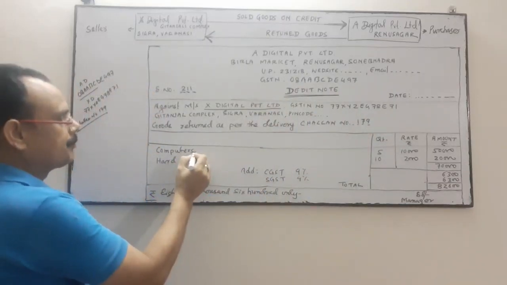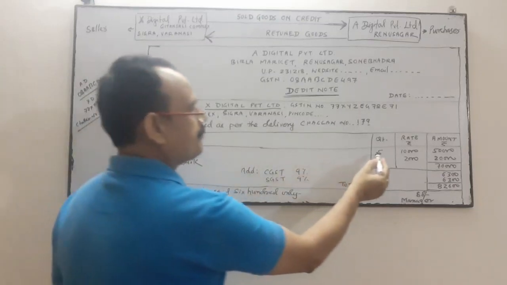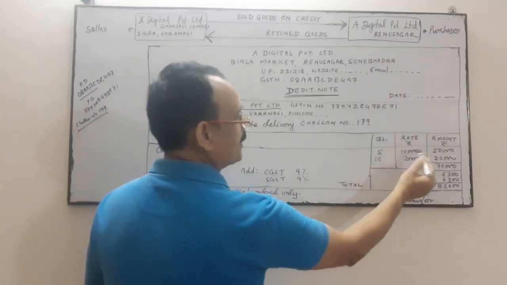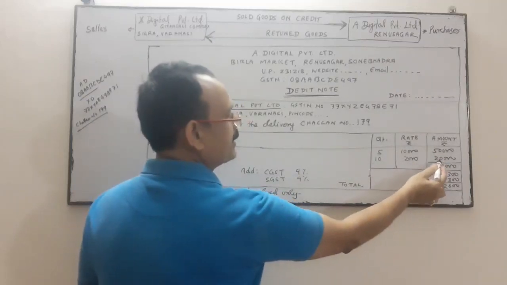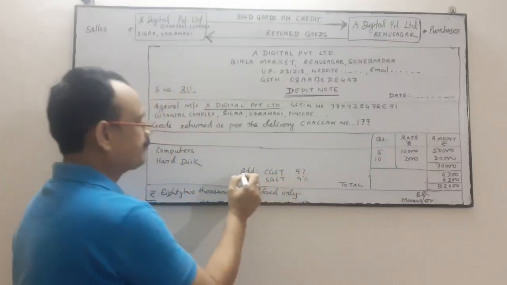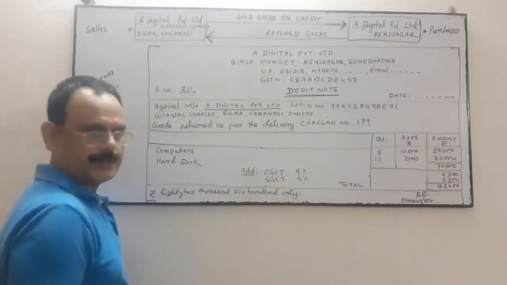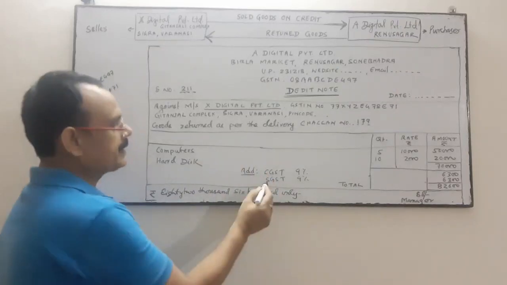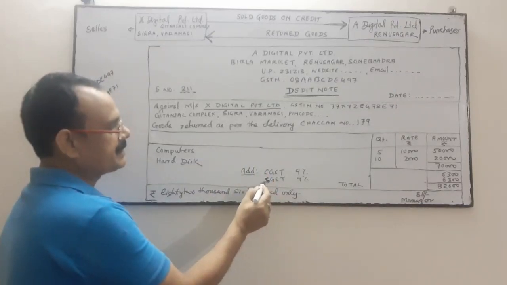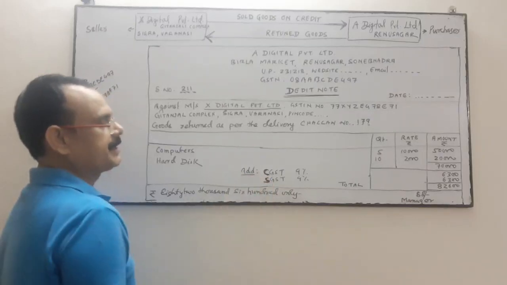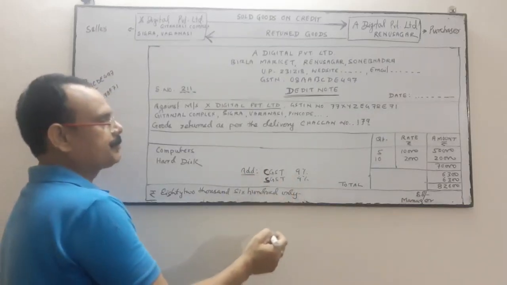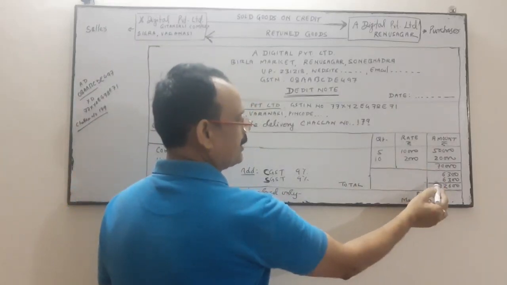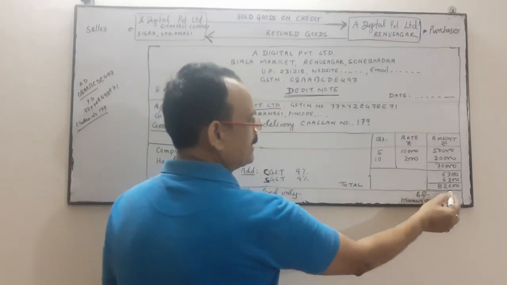He is returning computer and hard disk. Quantity 5 and 10. Rate is 10,000 and 2,000. So we multiply 5 into 10,000, 50,000; 10 into 2,000, 20,000. So the total is 70,000. Thereafter the addition of GST: CGST, Central GST, and SGST, State GST. Both are at the rate of 9%. So 9% of 70,000 is 6,300 each. Now the total is 82,600.